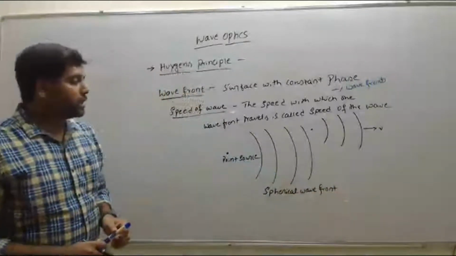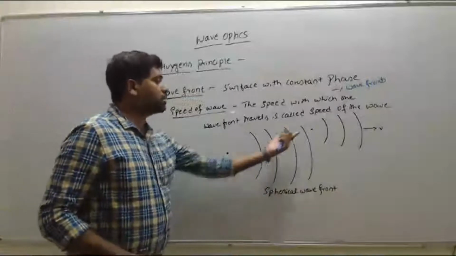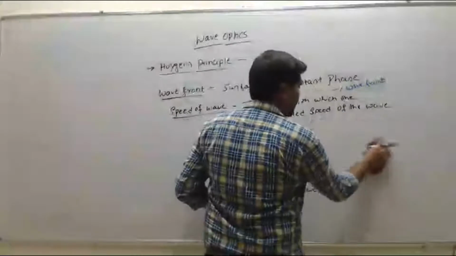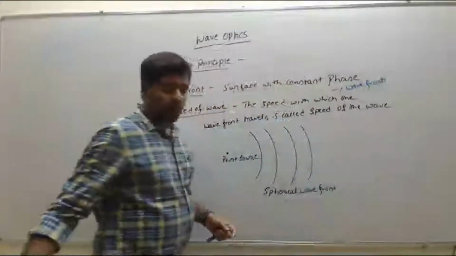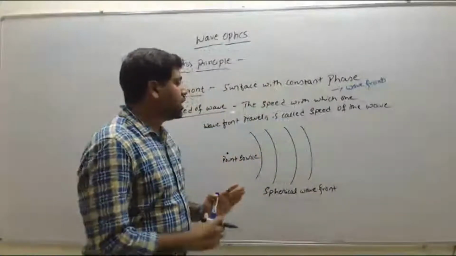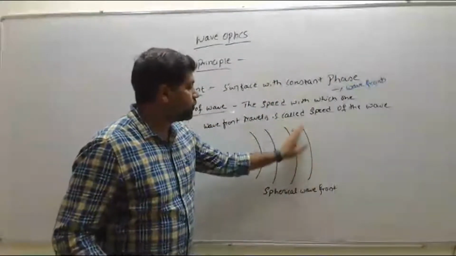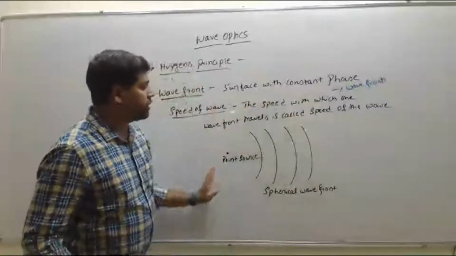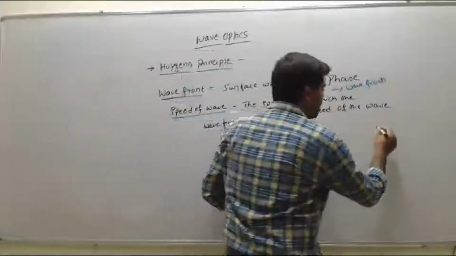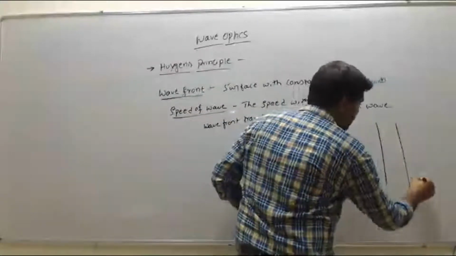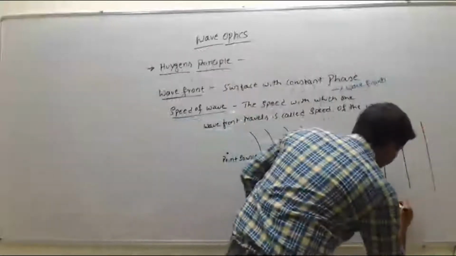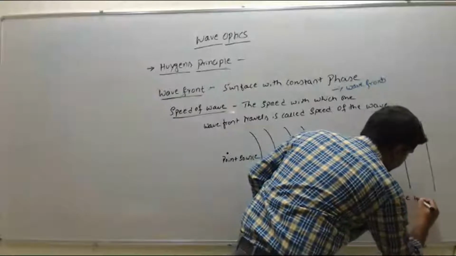If we consider the point source at a larger distance, so here is the point source, somewhere here at the larger distance, and we take this part of the sphere, if we complete this one, we get one sphere. This part of the sphere appears to be plane, that is, it appears to be a straight line. So this wavefront is called a plane wavefront.